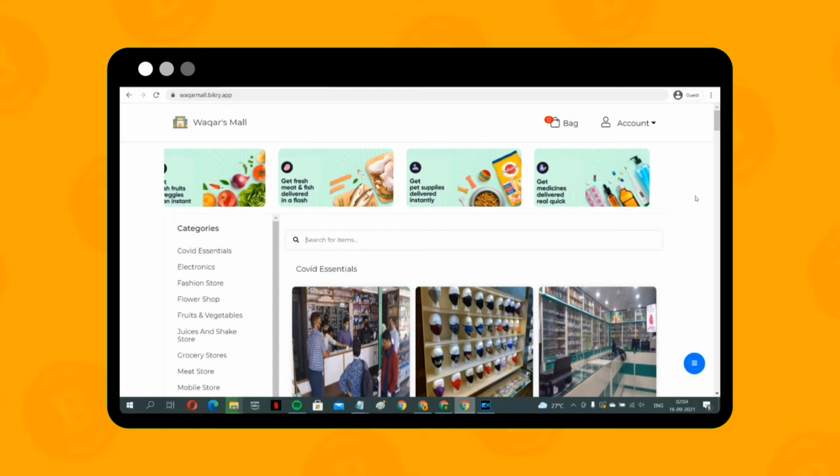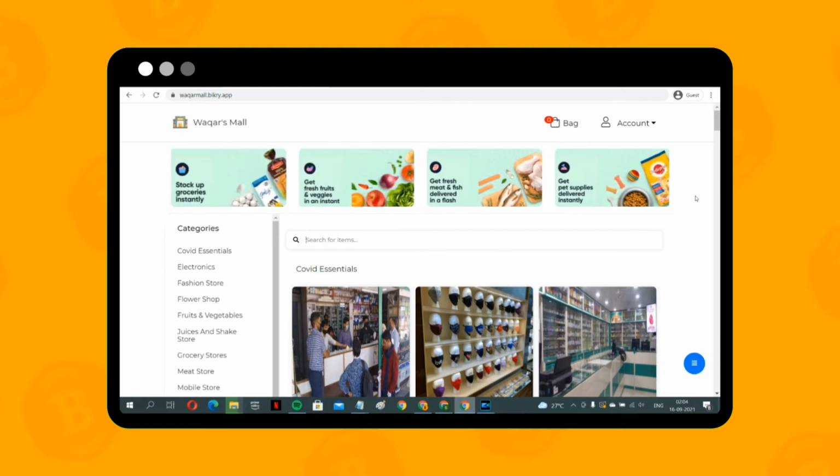Today we are going to talk about your own aggregator mall. Yes, your very own online business in the form of a mall, just like Amazon, Swiggy or Zomato. Add countless online and offline merchants to your aggregator mall and promote them to get percentage commissions on each sale. You can set your aggregator in a way to earn lucrative commissions ranging from 10 to 30% per sale or even more.